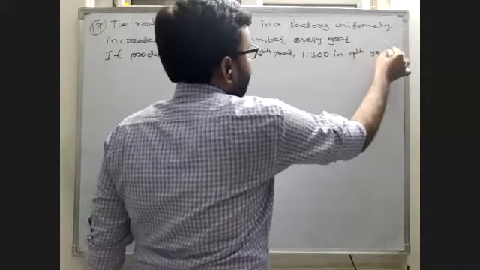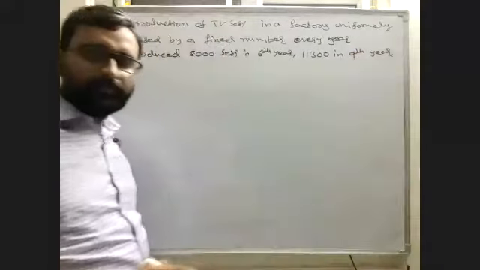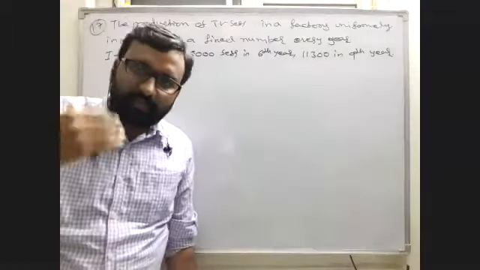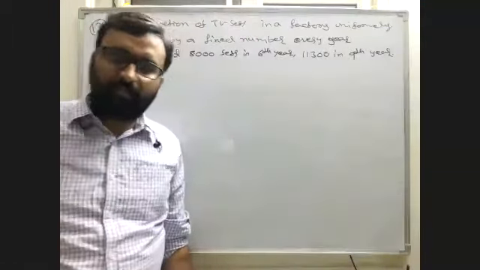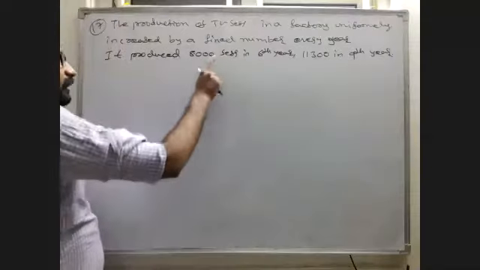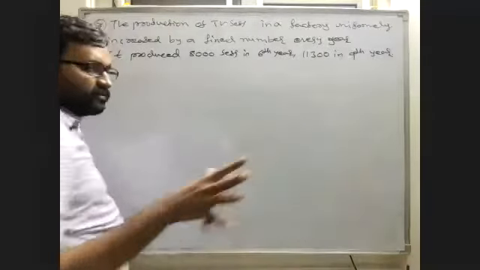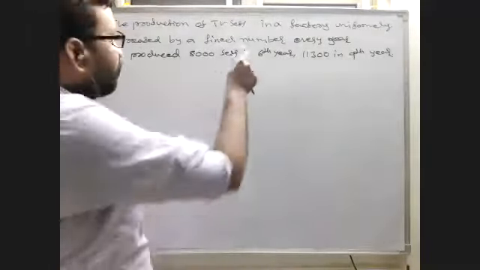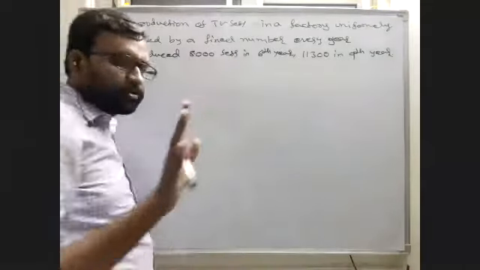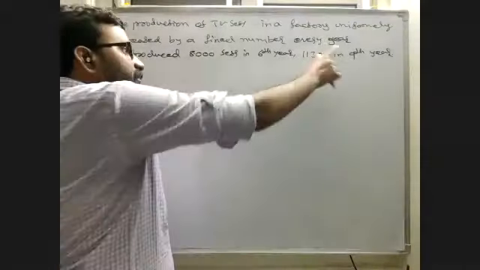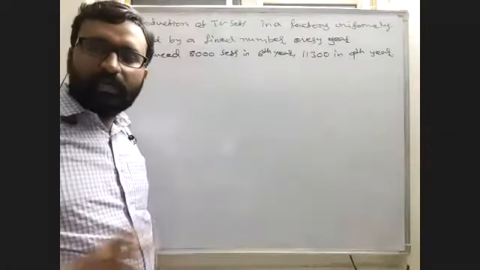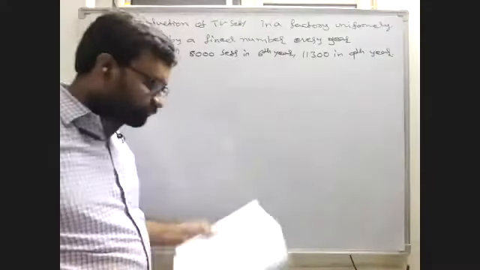This is also given data, very useful for you. The TV sets are increasing every year by a fixed number. They are given for the sixth year, not the first, second, third, fourth, fifth. In the sixth year it reaches 8,000 sets, and in the ninth year it reaches 11,300 sets.